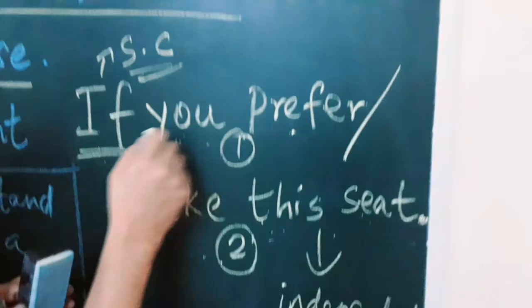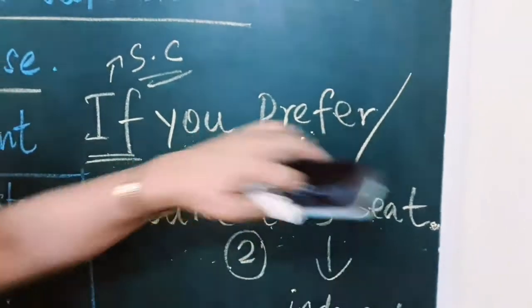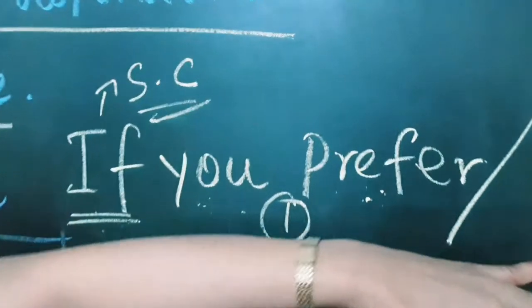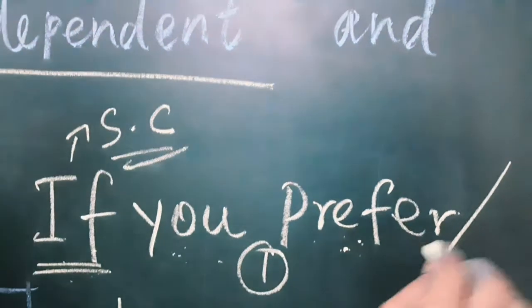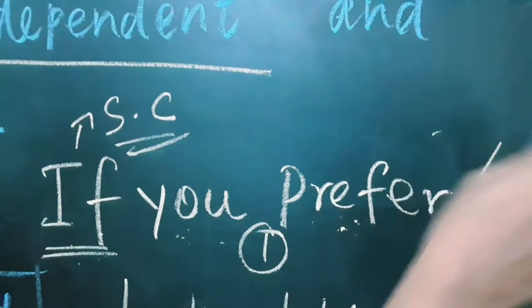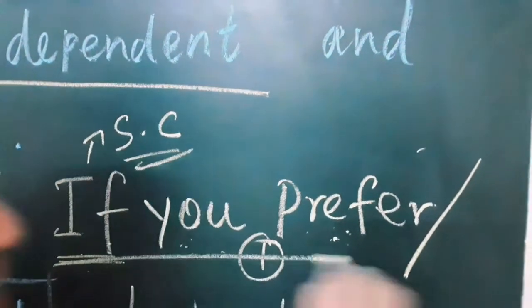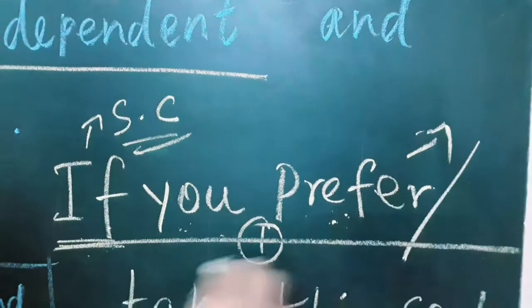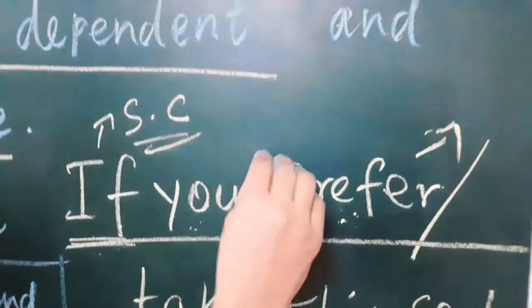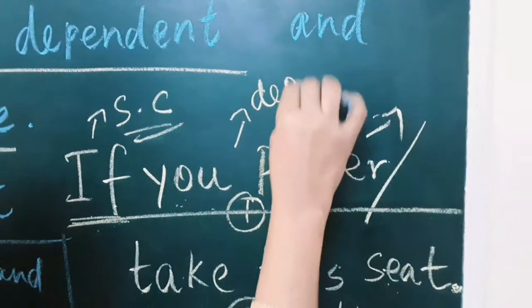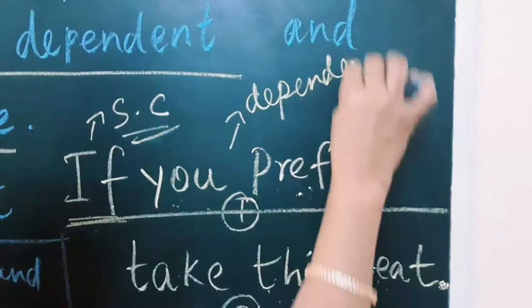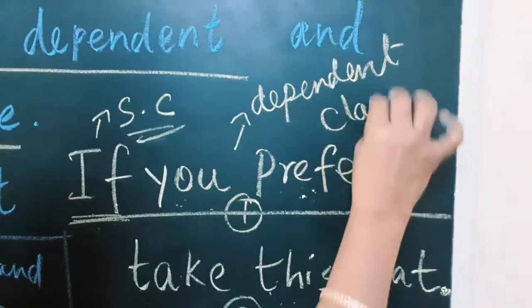And this one, if you prefer, if you read this alone, it needs something to complete the sentence. Something we need here to add. So this is called a dependent clause.